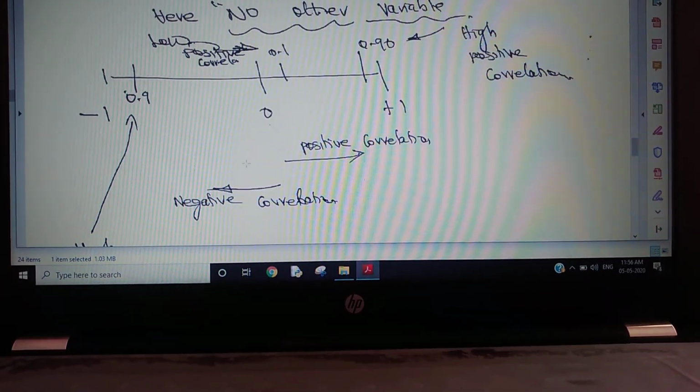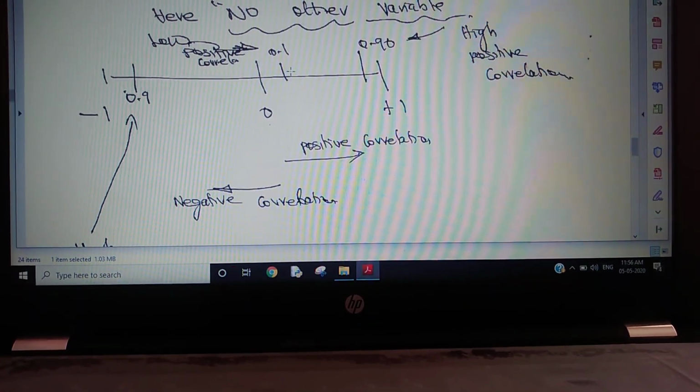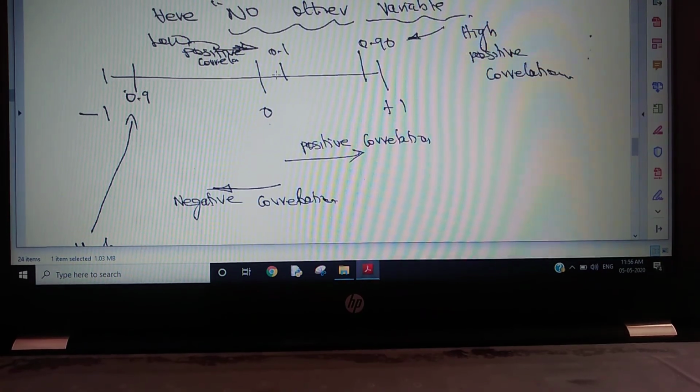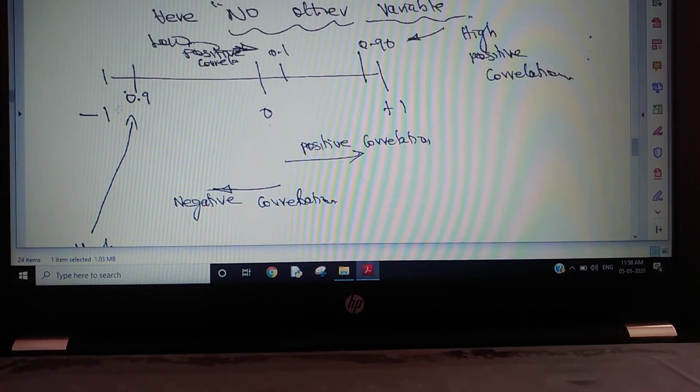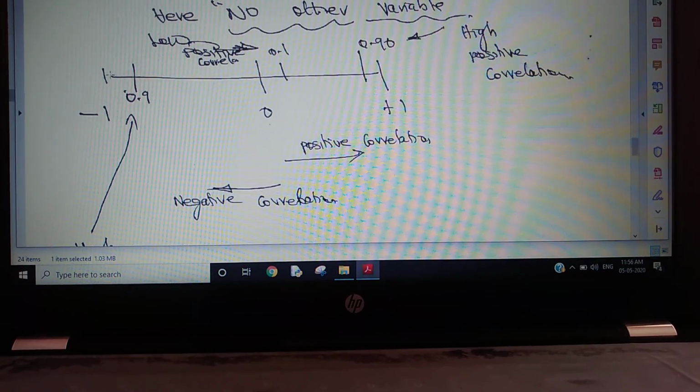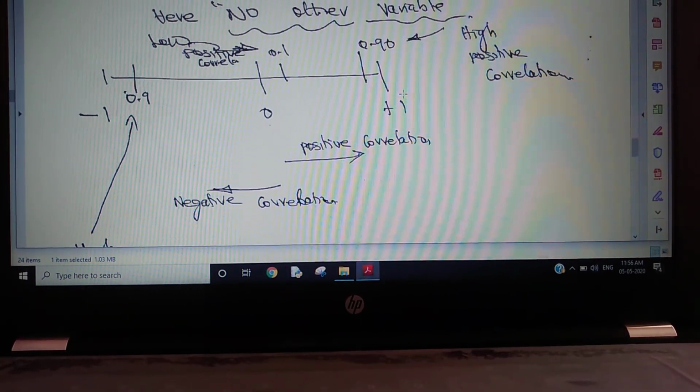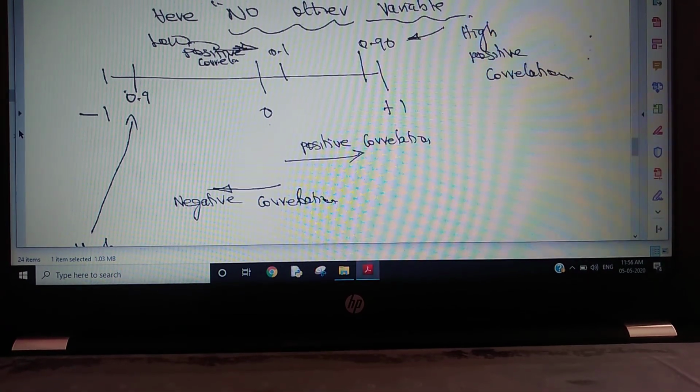Okay. So the correlation coefficient is very low, 0.1. We can say there is no better relationship. At -1 or -0.9, yes, there is a better relationship, but in the opposite direction. +0.9 is a high positive correlation, and -0.9 is a high negative correlation.